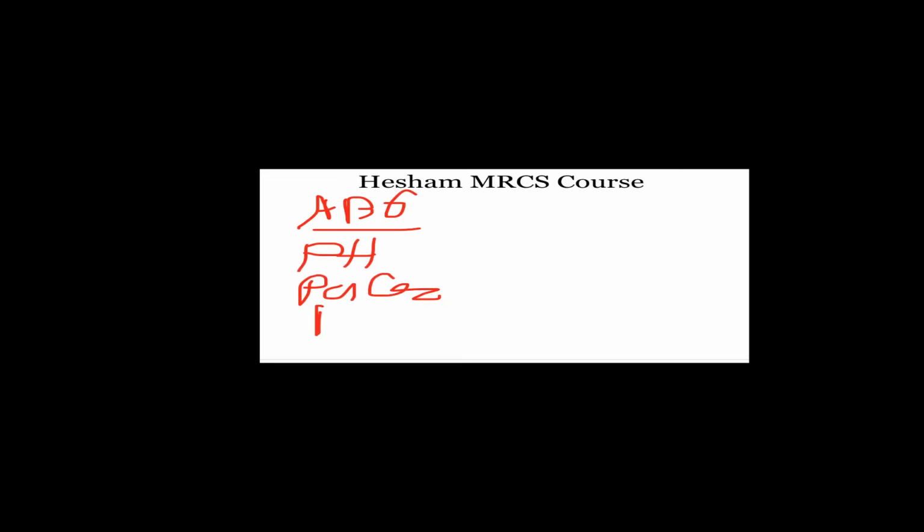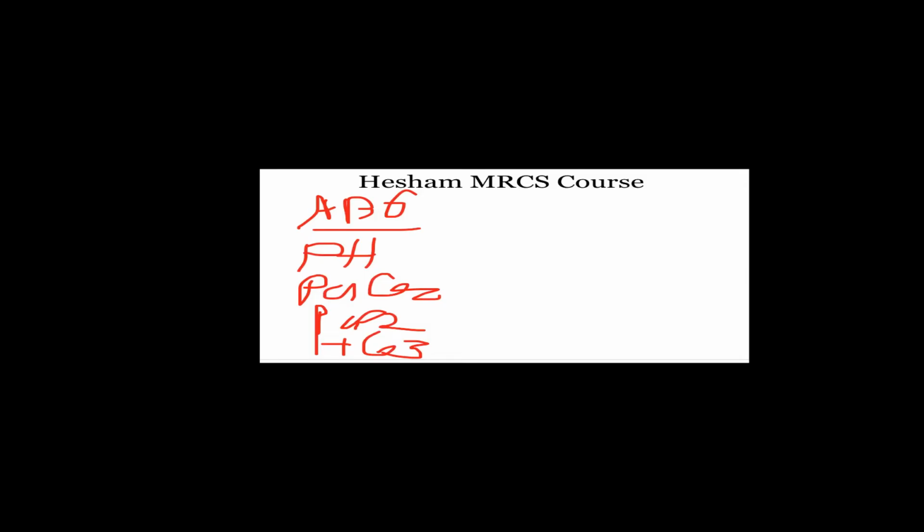Initially, I will start by asking: what do you know about ABG, arterial blood gases? I should know the normal pH of the body. I should know the normal levels of arterial pressure of CO2, oxygen, and bicarb.